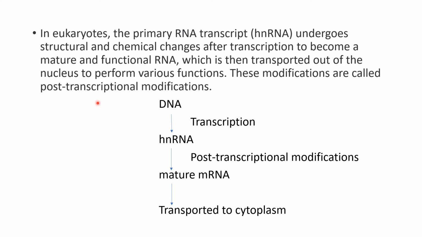In eukaryotes, the primary RNA transcript, as I mentioned, hnRNA, heterogeneous nuclear RNA, undergoes some structural and chemical changes after transcription to become a mature and functional RNA. This is then transported out of the nucleus to perform various functions. And these structural and chemical modifications that happen in mRNA are called post-transcriptional modifications.